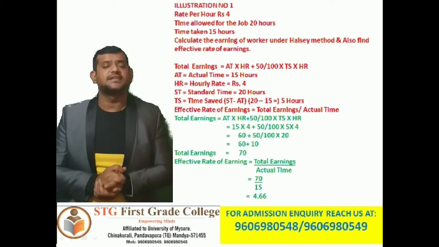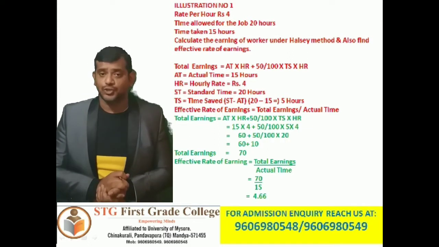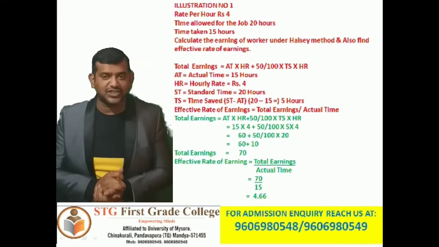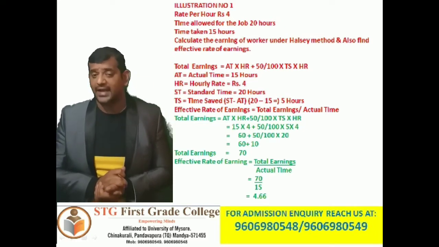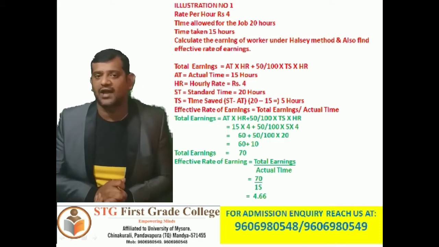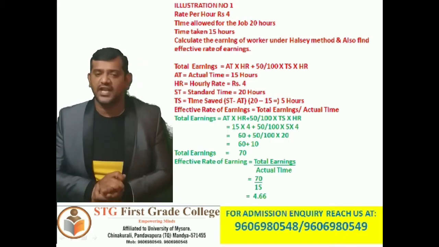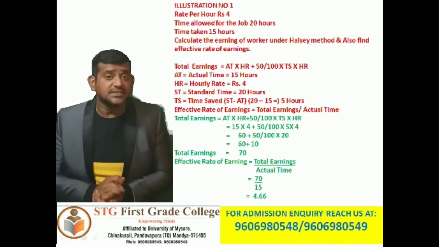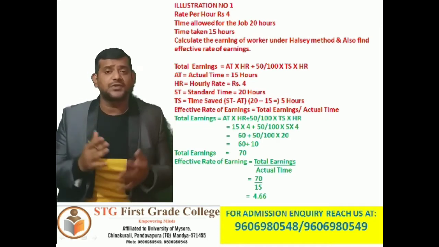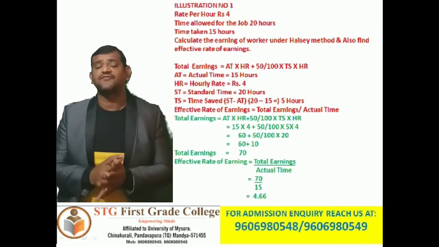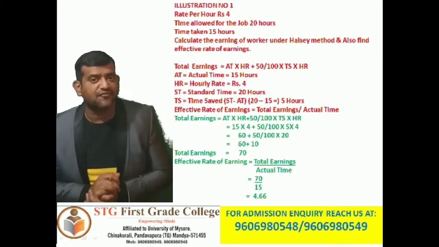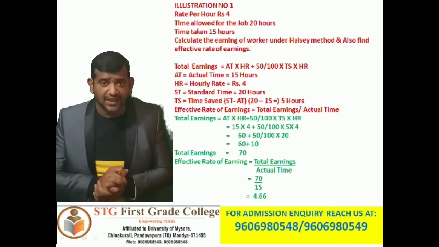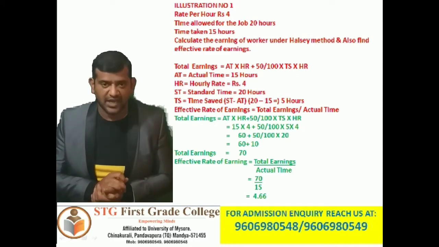So let us implement the formula, that is total earnings equals AT into HR plus 50 divided by 100 into TS into HR. So AT actual time 15 hours, HR rupees 4, and ST standard time 20 hours. Time saved, that is TS, equals ST minus AT, standard time minus actual time. So what was the standard time? 20 hours. What was the actual time? 15 hours. 20 minus 15, 5 hours time has been saved. Clear? So TS equals 5 hours.